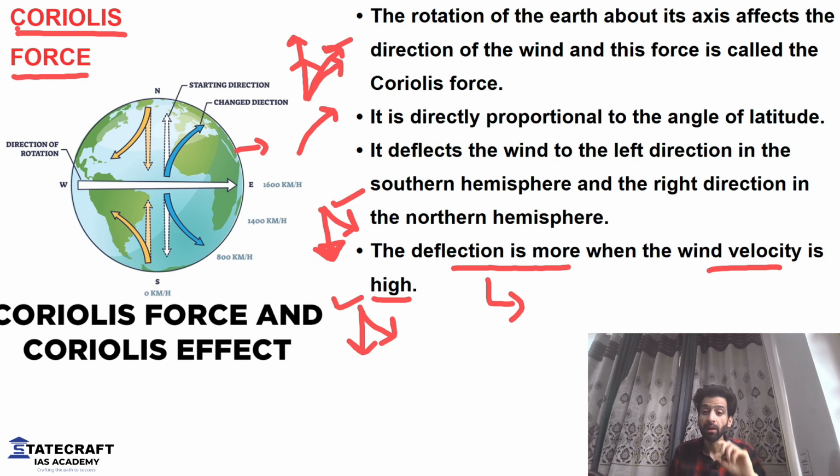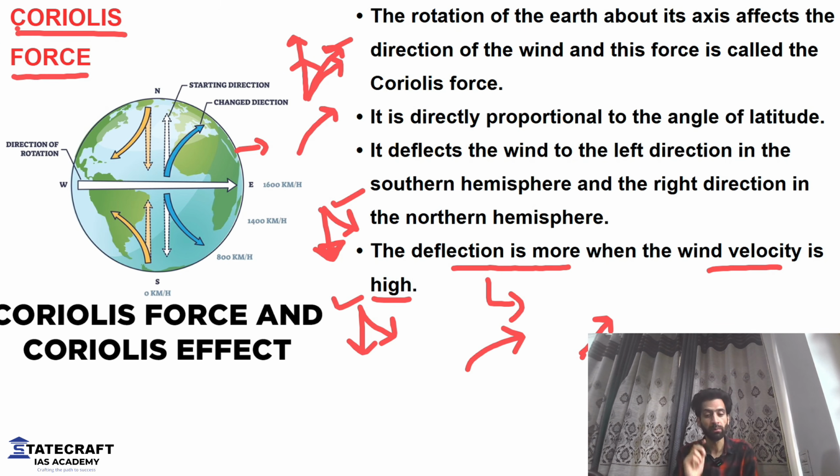What does that mean? Coriolis force will not impact the velocity. For example, if there is Coriolis force that is deflecting something like this, is it going to impact the velocity? Not at all. But if something is moving fast, in that case, the velocity will be responsible for the deflection. If the velocity is more, deflection will be more. If the velocity is less, deflection will be less.